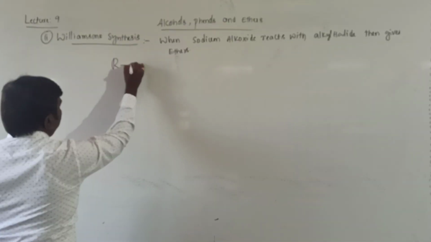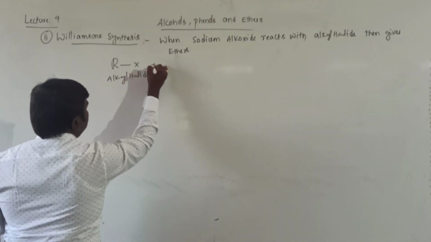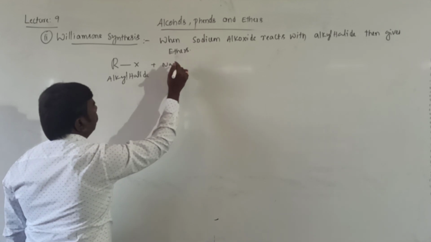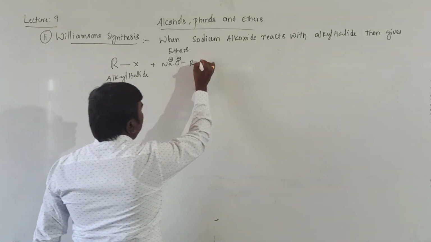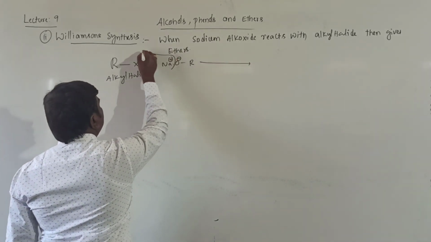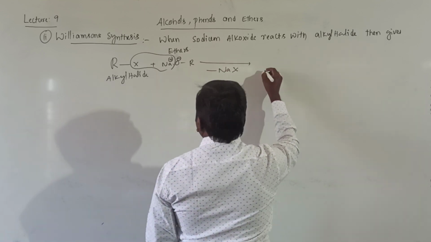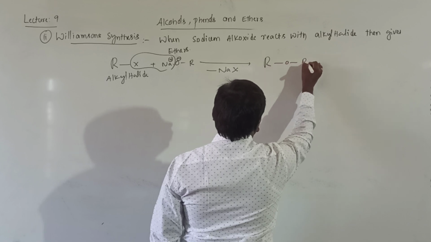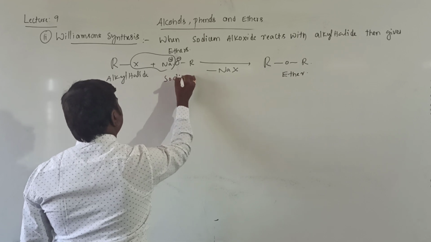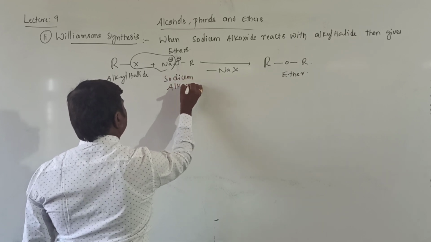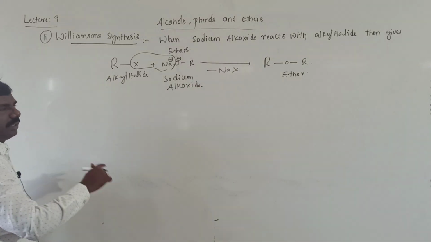So alkyl halide plus sodium alkoxide, RO minus Na plus, then gives rise to, here Na and X will be removed, minus NaX, then we will get ROR, that is ether. It is a generalized equation.